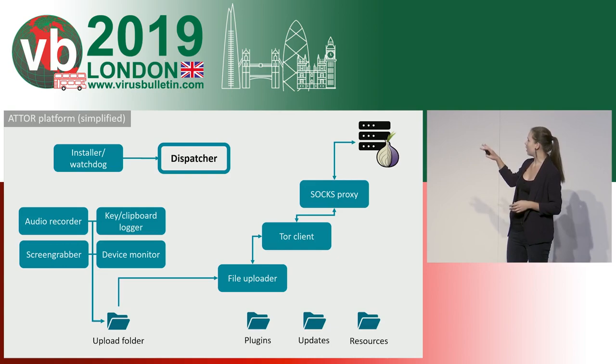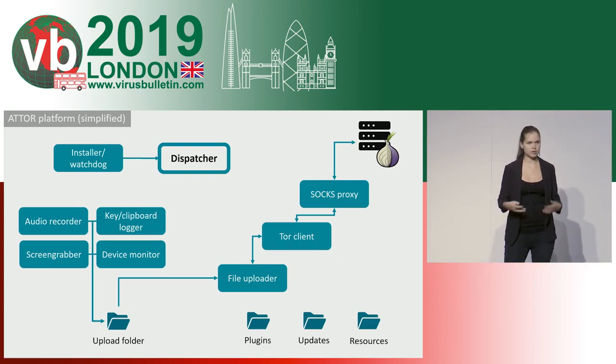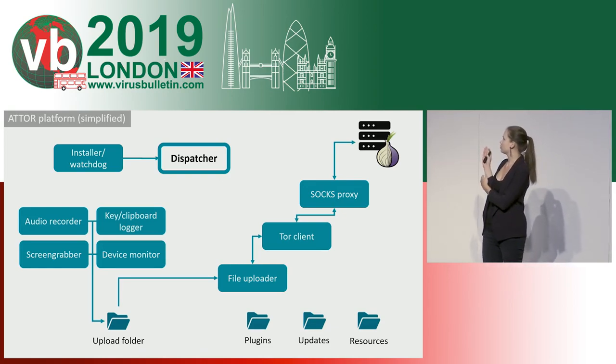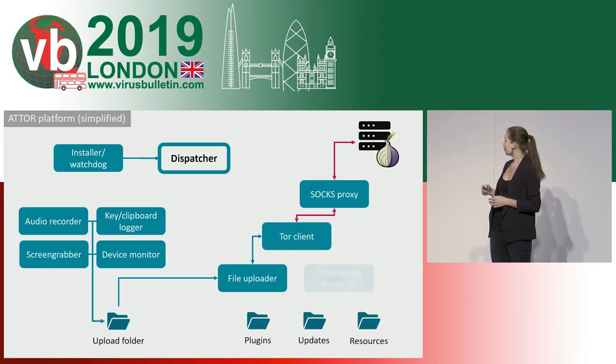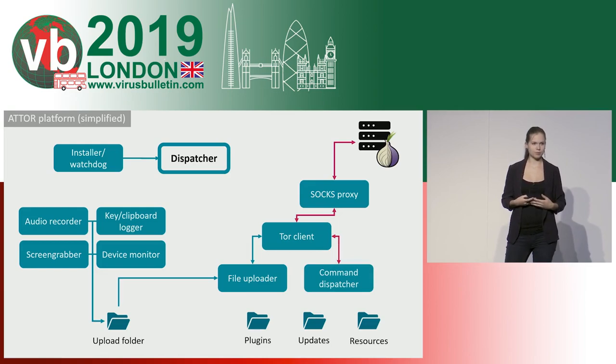So this is one part of how Attor communicates with the C&C server, but of course there is the other part of the communication where the server wants to reach back to the platform and to the compromised computer and maybe send some additional instructions or tools that are to be deployed on the machine. So again, it uses the same infrastructure with Tor, but the data is then relayed to yet another plugin, which we called Command Dispatcher.